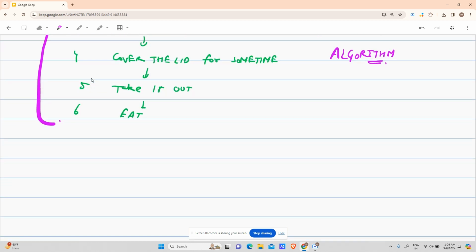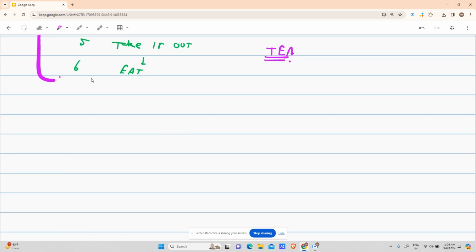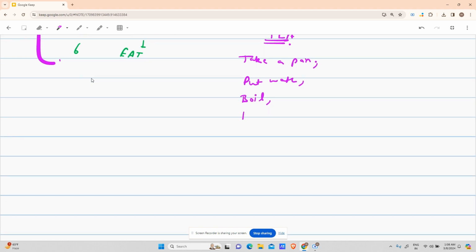Let's say that we have to make some tea. Now guide me through it. How will you make tea? You will take a pan. After taking a pan, you put water in it, you boil it. After that, put tea leaves, then put anything you like, cardamom, ginger, cardamom, I mean to say. After that, sugar and milk. Let it boil.